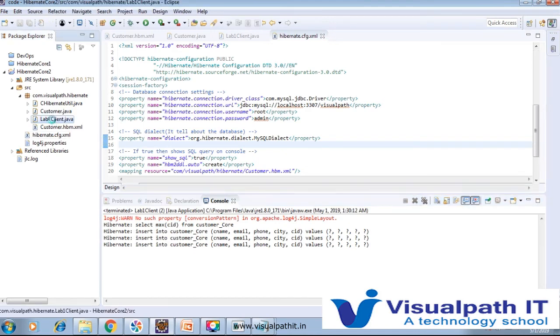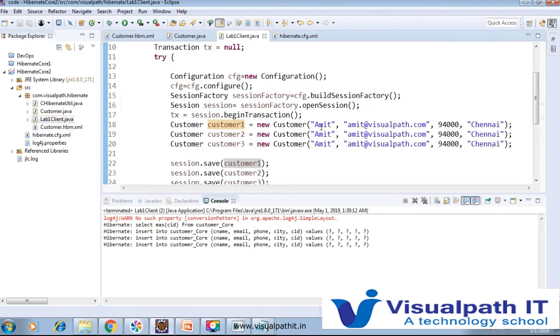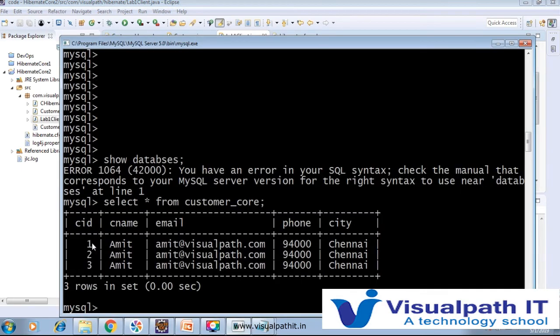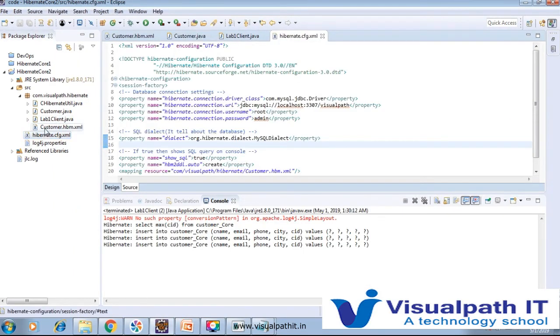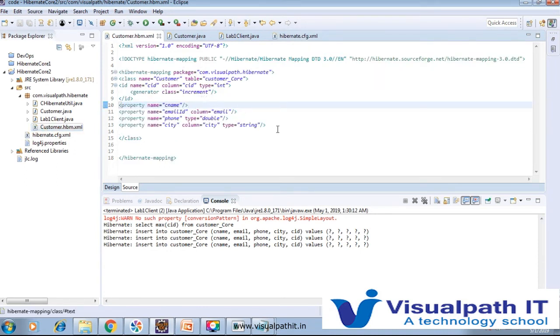Let's check here. We created Amit, Amit at visualpath.com, 94000 and Chennai, and it created Amit at visualpath, 94000 and Chennai. The CID we did not instantiate, so it is automatically generated through the mapping document, where we added the increment class, so it is automatically generated.